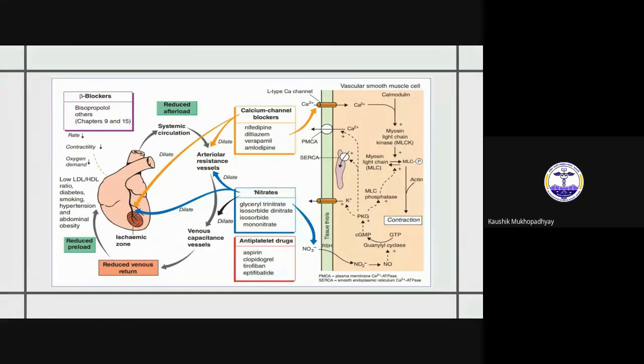So what do we have? We have nitrates, and we have two kinds of calcium channel blockers. One is nifedipine and amlodipine, the DHP CCBs. The other type is the non-DHP CCBs, which decrease myocardial oxygen demand by decreasing heart rate. We have antiplatelet agents, we can give statins for low HDL and high LDL, and of course we have beta blockers. These are the mainstay of therapy. Everything taken together, we have this slide.